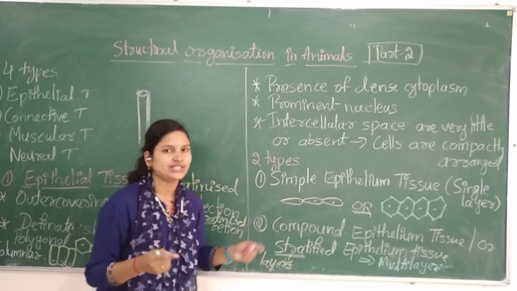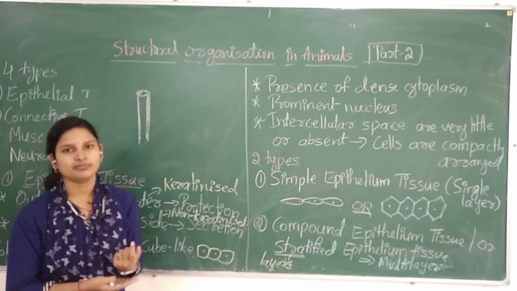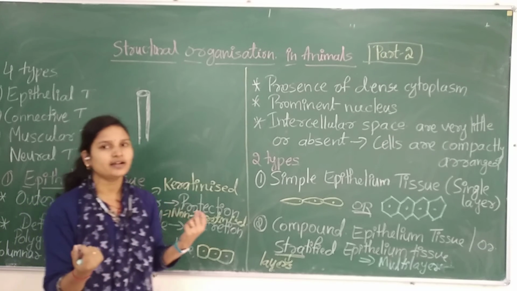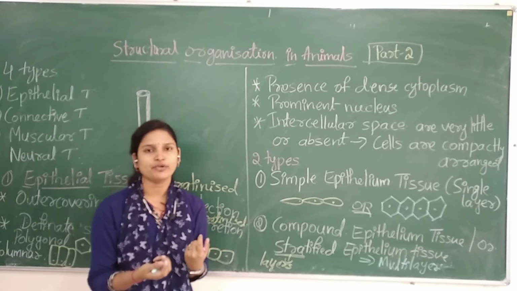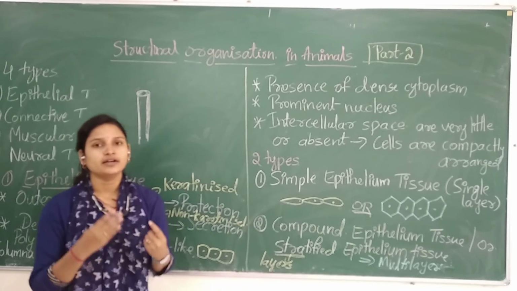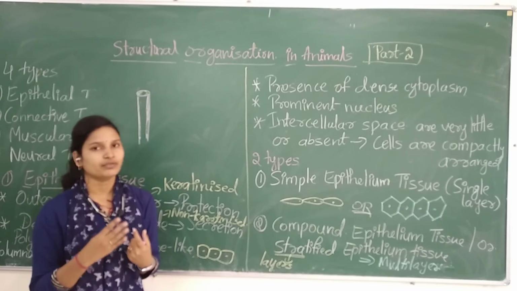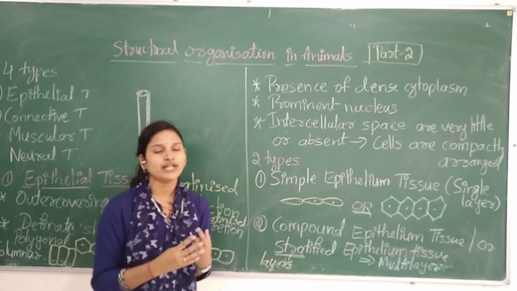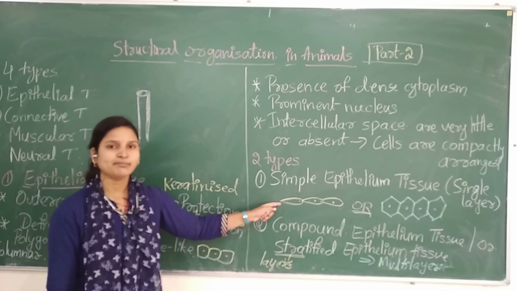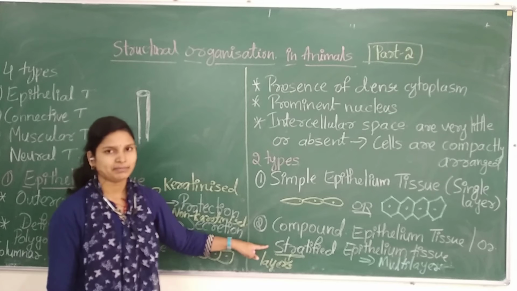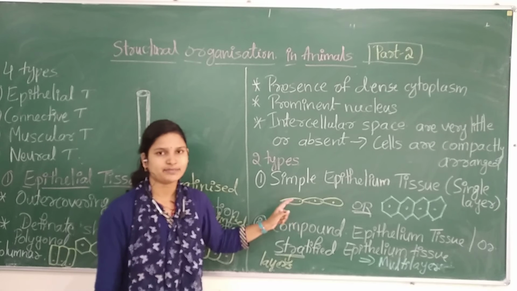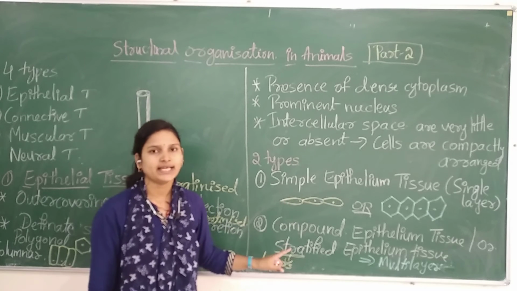Imagine if our skin had simple epithelium, then what would have happened? There would be damage, no? If the single layer were damaged, then the blood would come out. So to protect that, the compound epithelium tissue is there as a multi-layer. It is highly keratinized and mainly protects our body from any external damage. So this is the difference between simple epithelium and compound epithelium. Now we will study the simple epithelium and its types. Okay, understood till here? Clear, no?